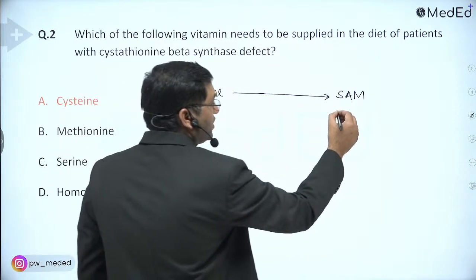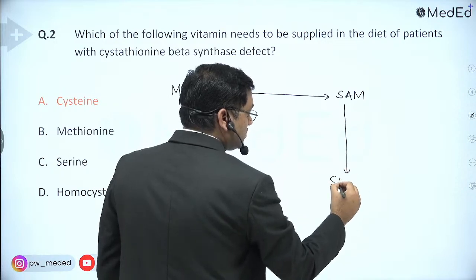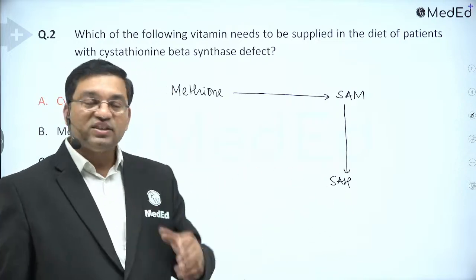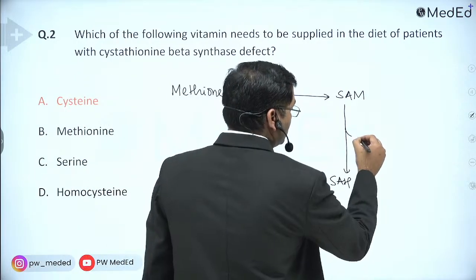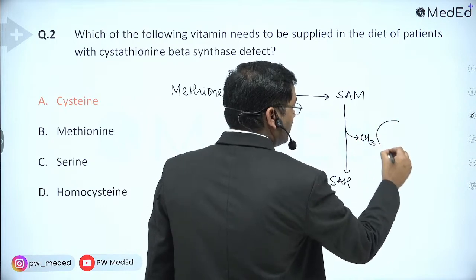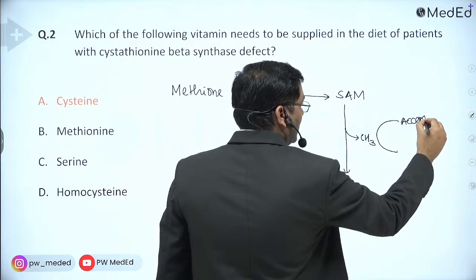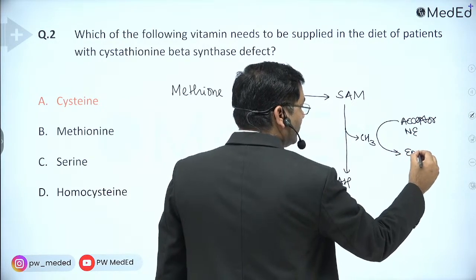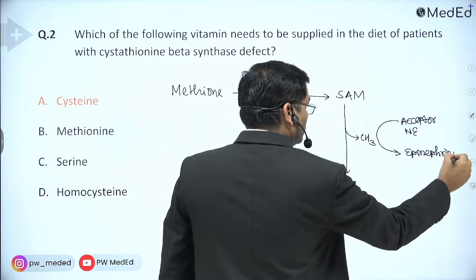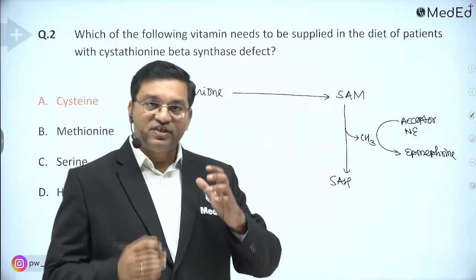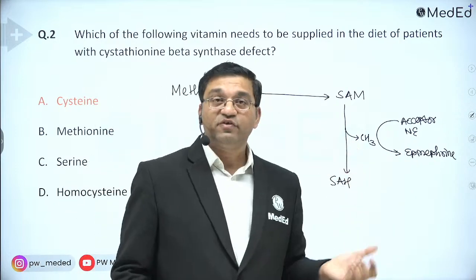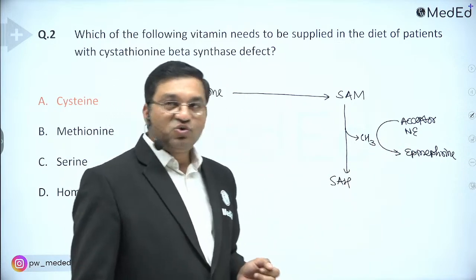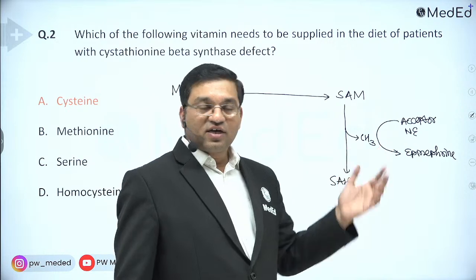So see, SAM is converted into S-adenosyl homocysteine, which is converted into homocysteine. Now in the methyl transferase reaction, a methyl group is accepted by an acceptor and converted into product. Take the example of norepinephrine, which is converted into epinephrine. A lot of examples are there: guanidoacetate is converted into creatine, norepinephrine into epinephrine, epinephrine into metanephrine, and ethanolamine into choline. These are the different products of the transmethylation reaction.